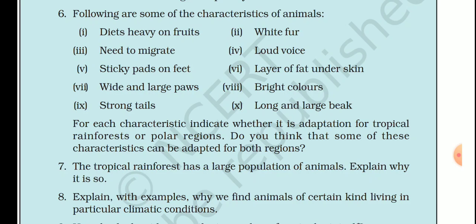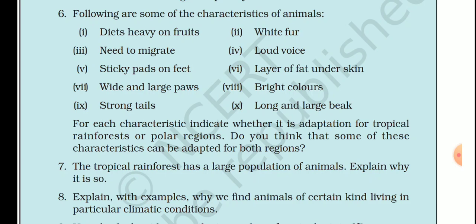Fourth, loud voice, tropical rainforest. Fifth, sticky pads on feet, again tropical rainforest. Why? Because they need to climb up the trees. Sixth, layer of fat under the skin, definitely, no doubt about it, the answer is polar region.